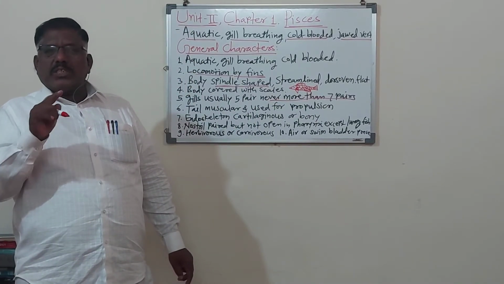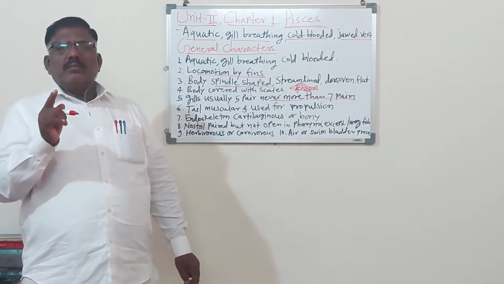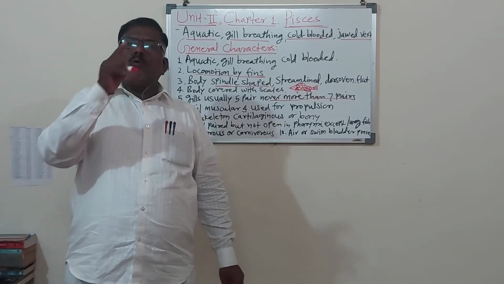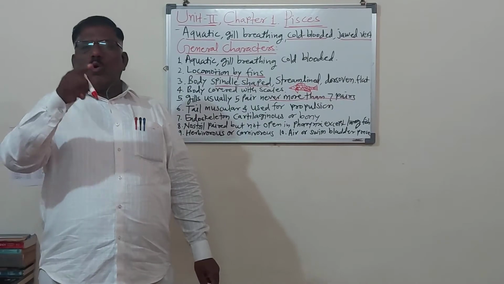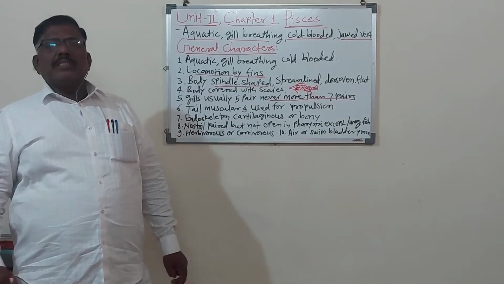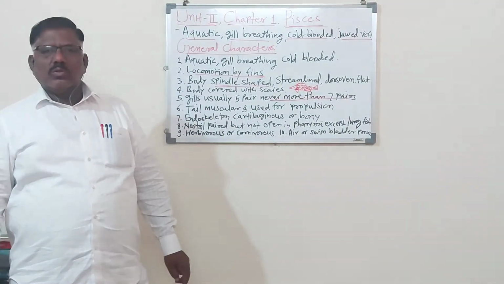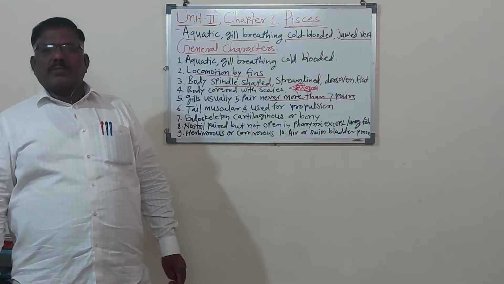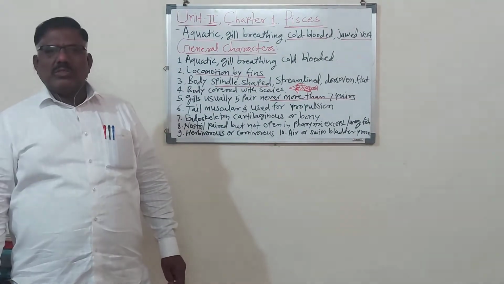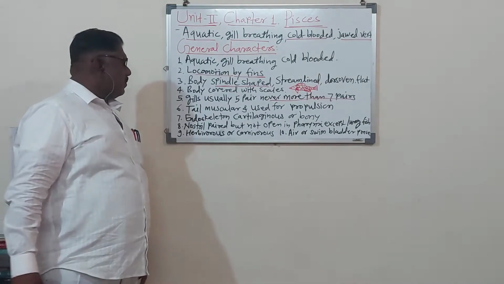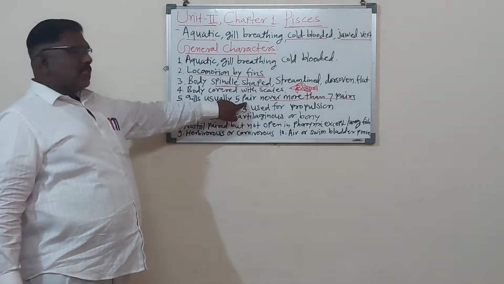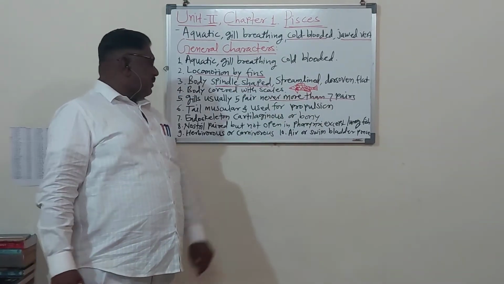And instead of this covering or operculum, there are gill pouches, holes like this in the scoliodon. So that fish is a marine water fish, sea water fish. Remember, that is also one of the characters. Gills usually 5 pairs, never more than 7 pairs.